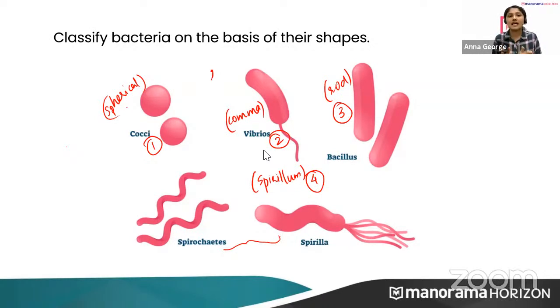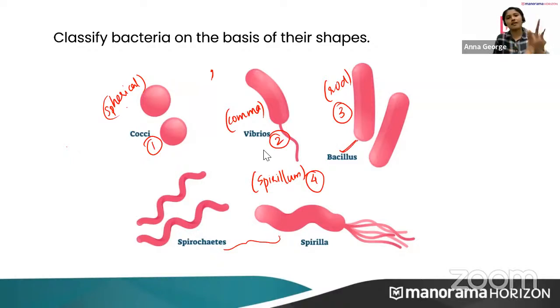So these are the different categories of bacteria based on their shapes. There was a question in my exam question paper. The rod-shaped bacteria are called what? Thank you, Bhavya. So what was the rod-shaped bacteria called? Here itself you can see. Yes, very good. The answer is Bacillus, right?